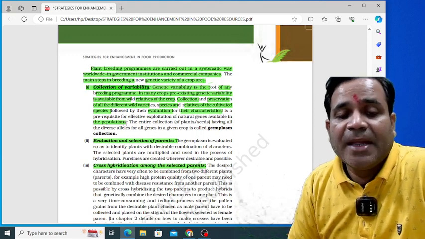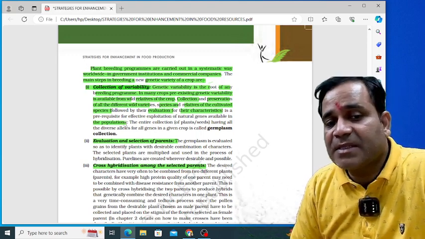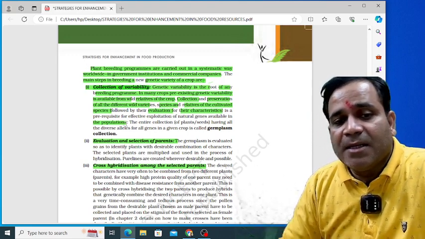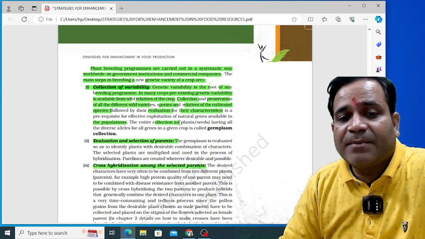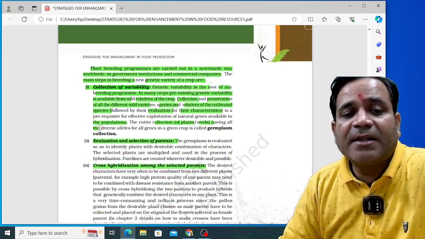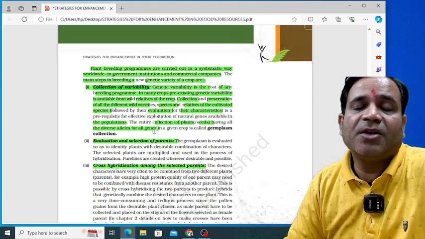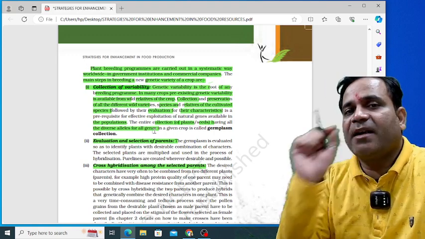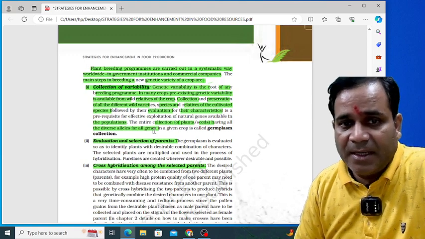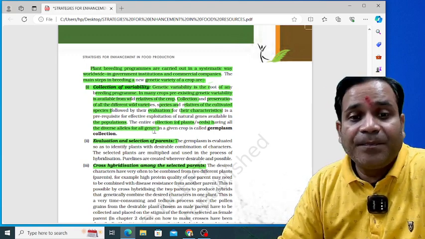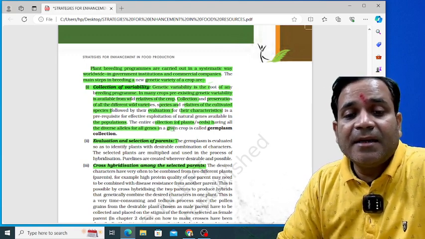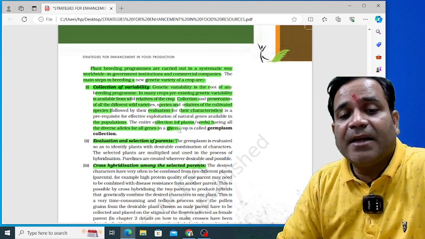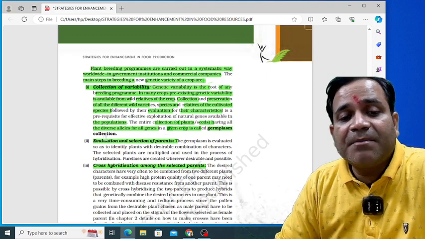So if we want to collect the variability of genes, what should we do here? It is a prerequisite for effective exploitation of natural genes. So the entire collection of plants or seeds having all the diverse alleles of all genes. You know the allele, my dear? Yes, sir. It is the alternative form of a gene which is located on a homologous pair of chromosomes. This